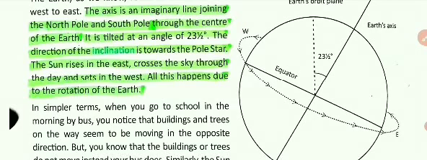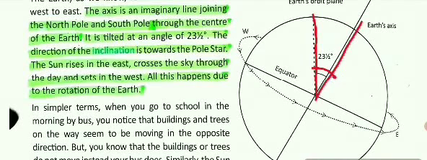Now the earth is also tilted at 23.5 degrees. Sorry, it is like this. See, this is the angle over here. The direction of the inclination is towards the pole star.